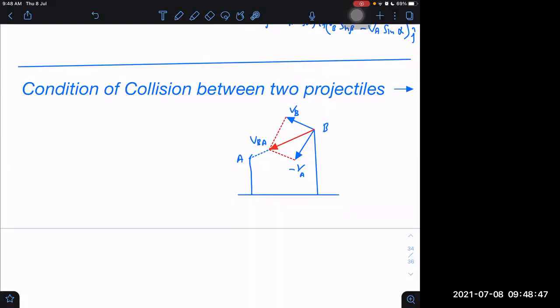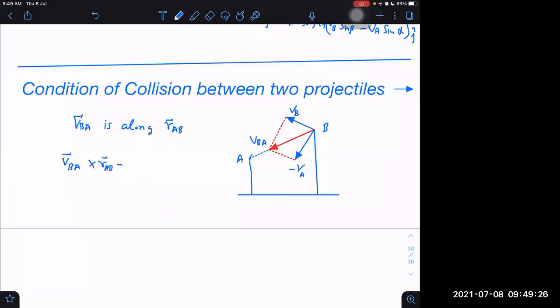Sir, the condition is that VBA, velocity of B with respect to A, should be directed towards A. If A sees that B is approaching A and coming directly right towards A, then after some time it will be striking A, it will be colliding with A. So the condition is that the velocity of B with respect to A is along the position vector of A with respect to B, or I can say VBA is parallel to RAB, or the angle between VBA and RAB is 0, or I can say VBA cross RAB is 0.